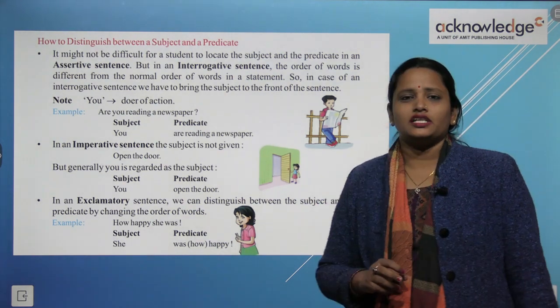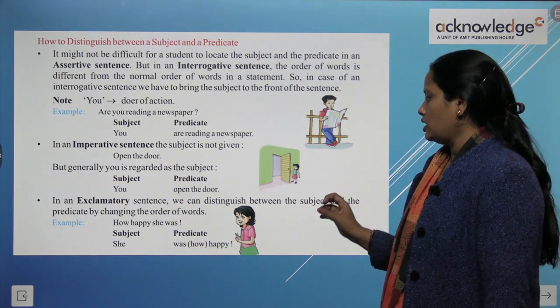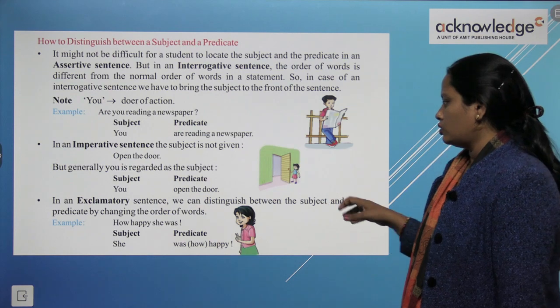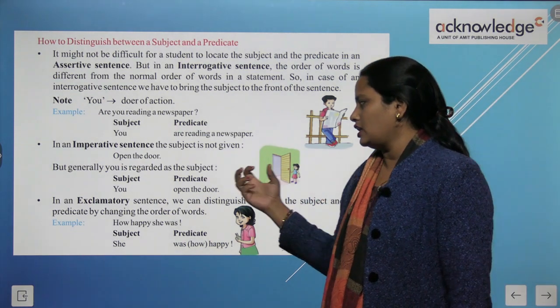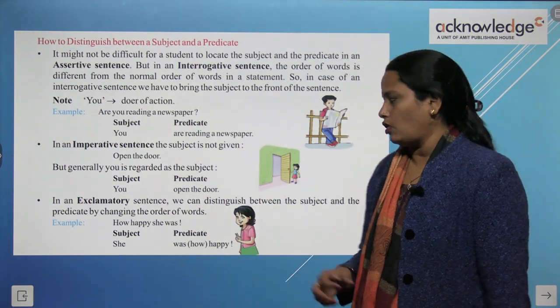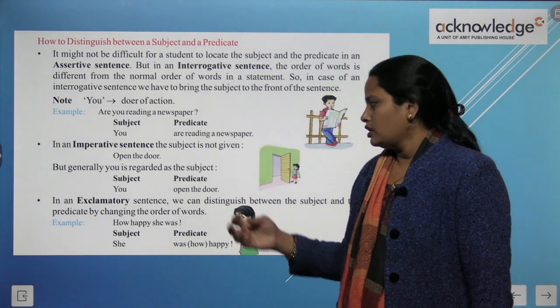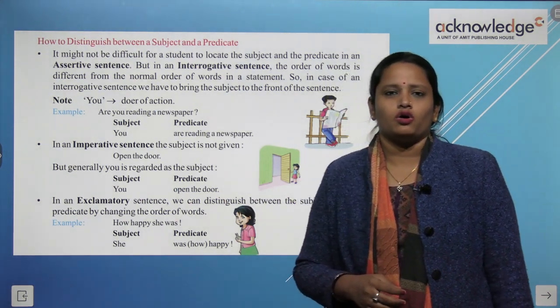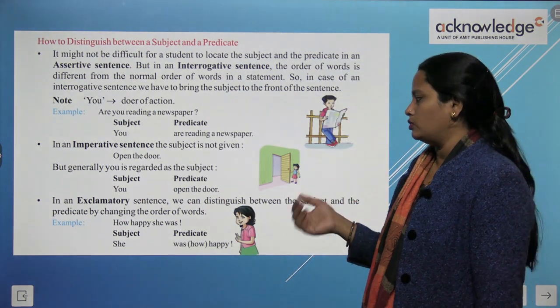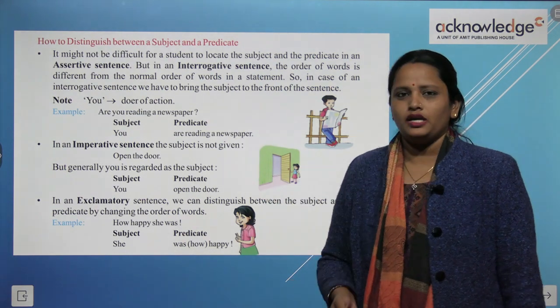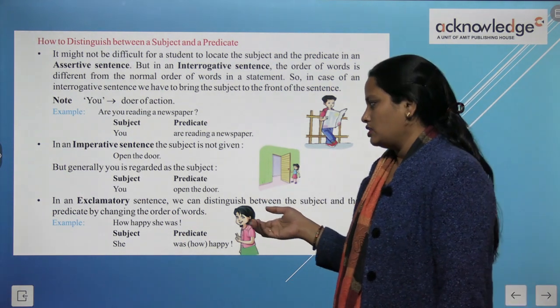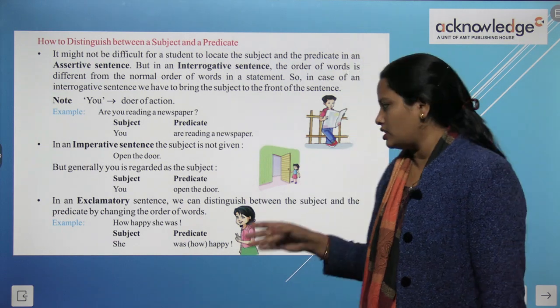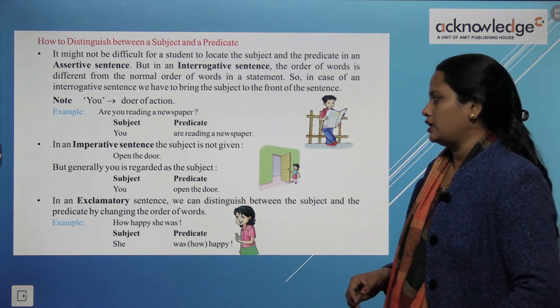So exclamatory sentence में क्या होता है, हम जो है subject को और predicate को find out कर सकते हैं by changing the order. Order को change करने के बाद, How happy she was. कितनी happy थी वो. So here who was happy? Answer आएगा she. So here she is the subject and the rest of the sentence is the predicate here.